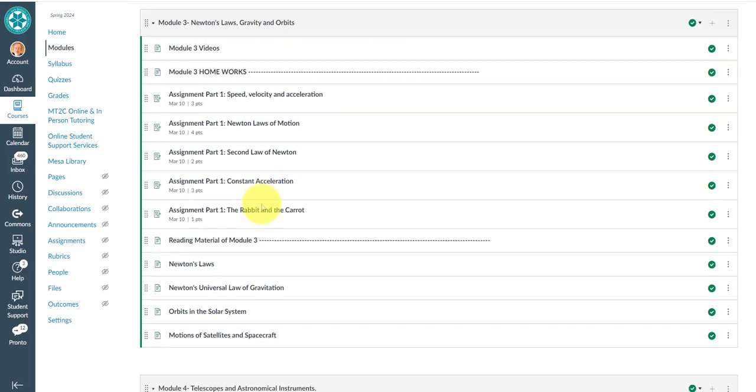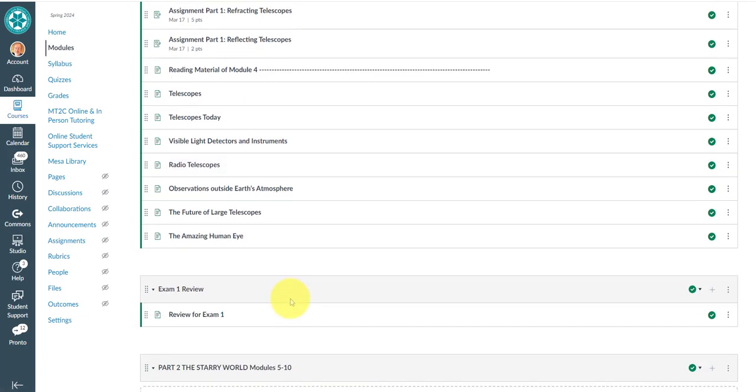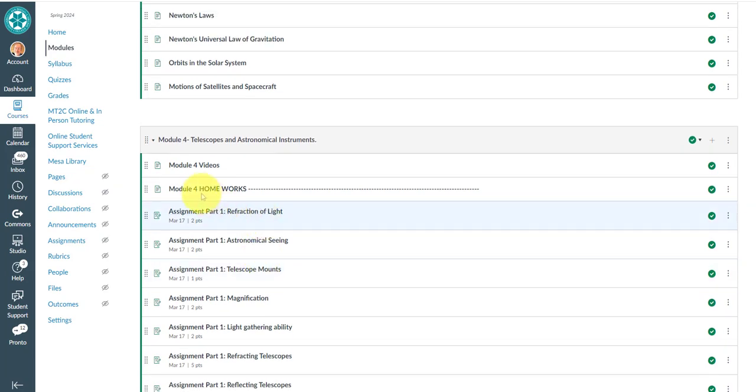Now when we get to the 4th module, these are your homeworks, and then comes your first exam. There's a review for the exam here again, right after module 4. This is notes from a student, so you can look at the notes and try to get ready for the exam. I'm trying to help you as much as I can for the exams.